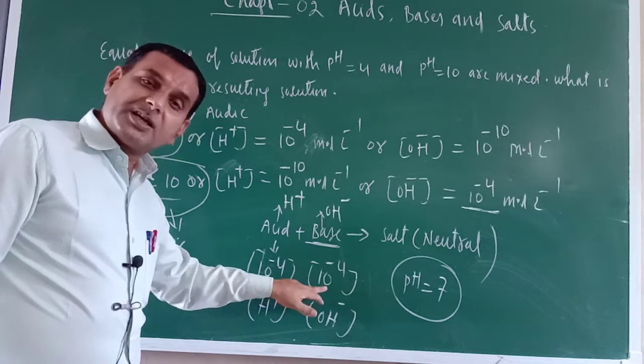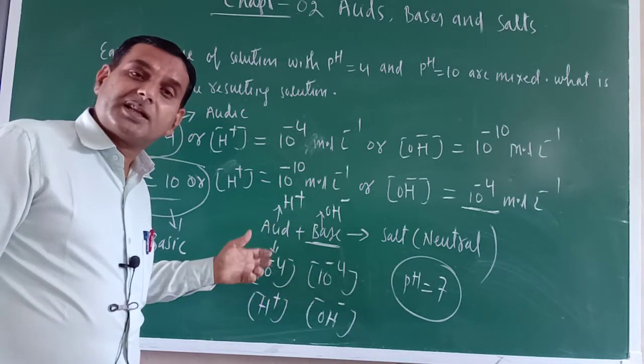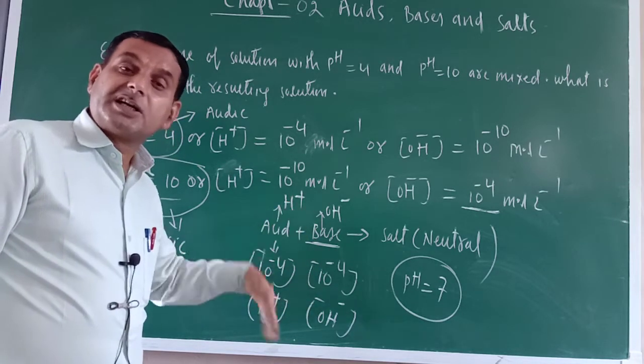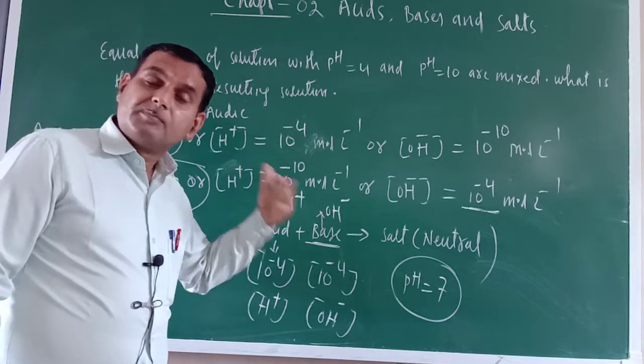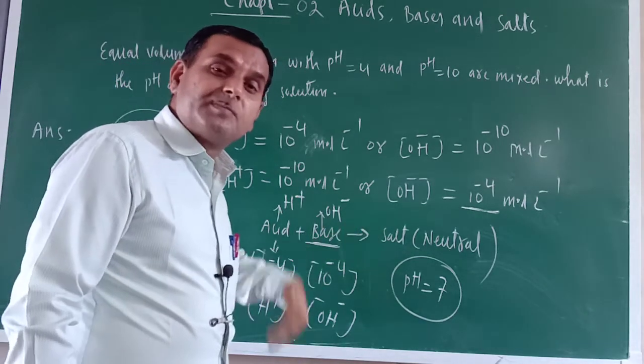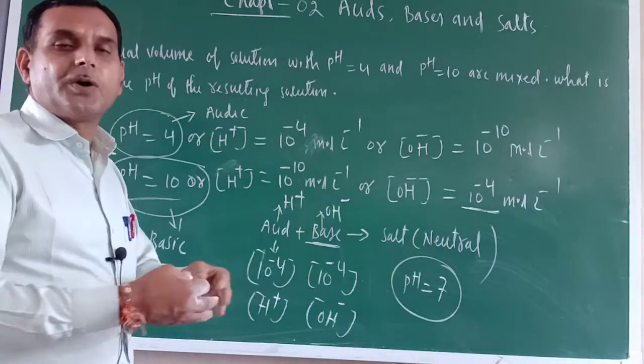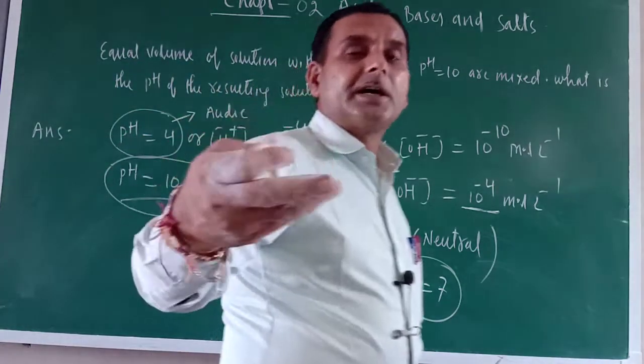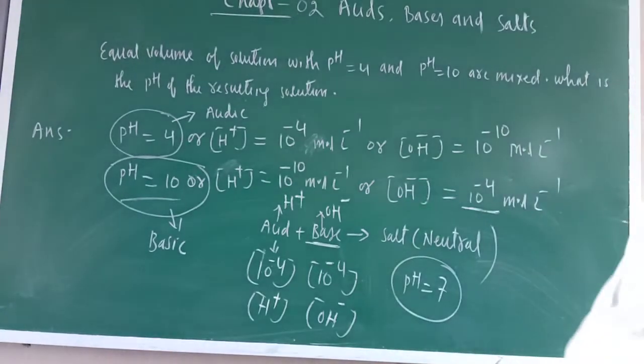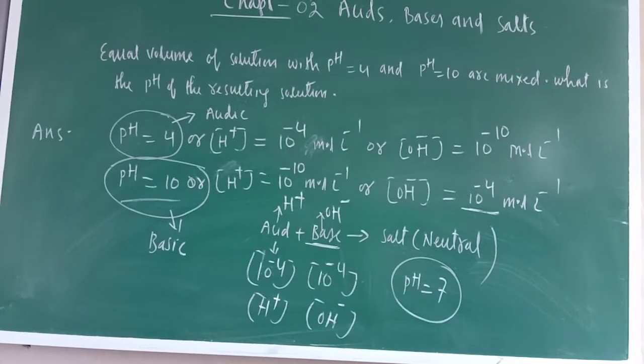Similarly, if the OH negative ion concentration is more than that of H positive, then the resulting solution would be salt only, but the pH will be slightly greater than 7. Here H positive and OH negative are both equal in terms of molar concentration, that is why pH is exactly 7. I hope you understand this one. Understand? No issue? Okay.